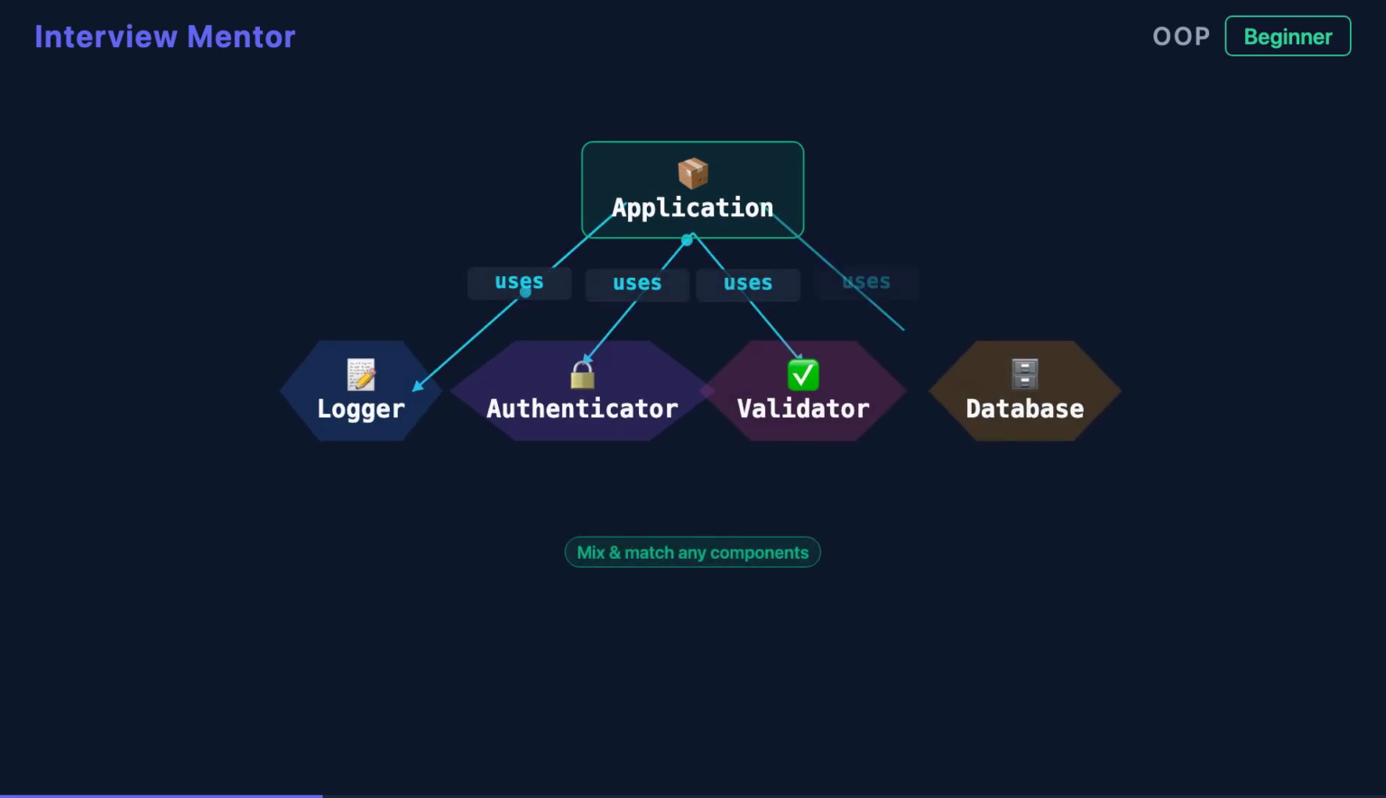Composition flips this model. Instead of inheriting behavior, you assemble it from multiple independent components. Need logging, authentication, and data validation? Just compose objects that provide each capability. You're not locked into a single parent class. You can mix and match behavior from anywhere, avoiding the rigid single inheritance limitation that inheritance imposes.